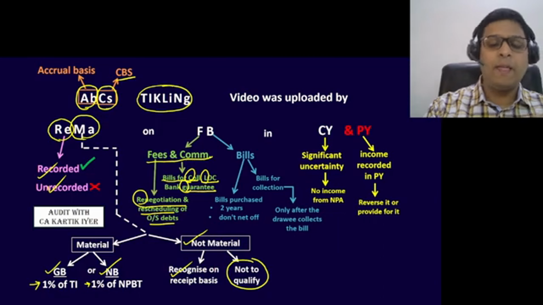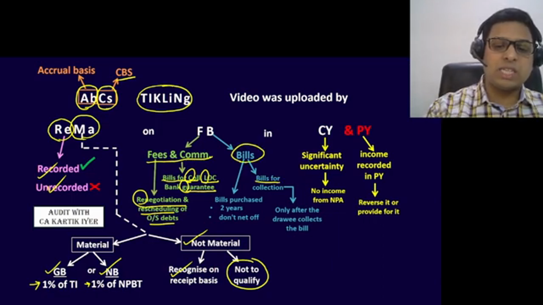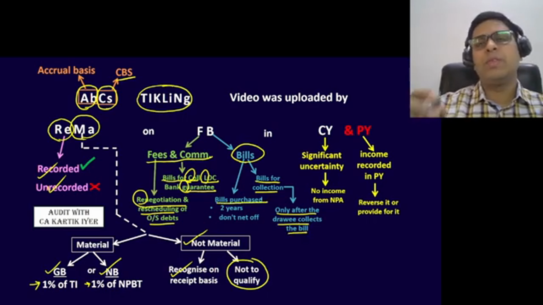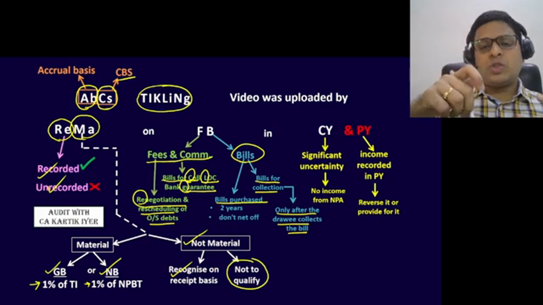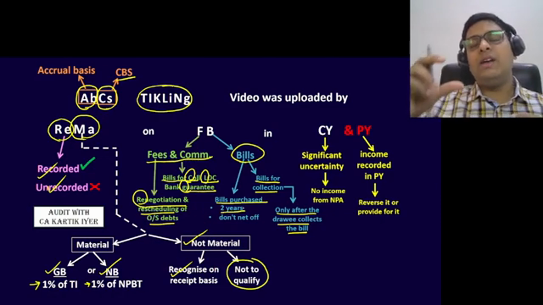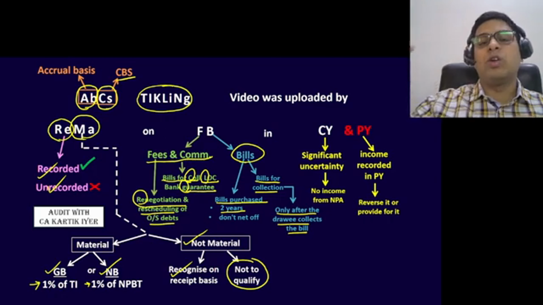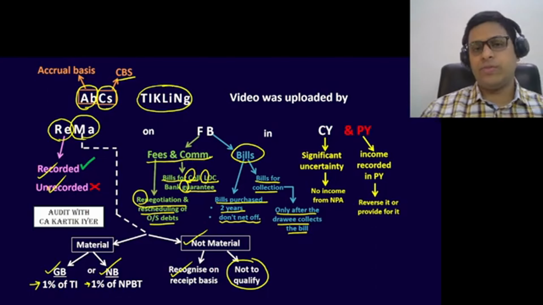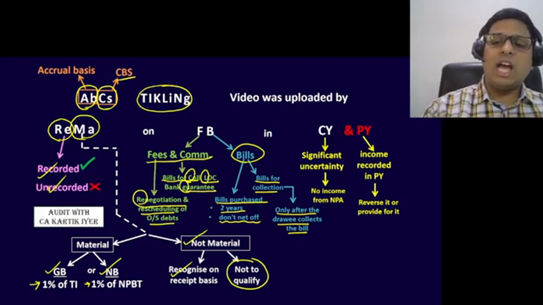Next is for bills for collection, the bank should collect the fees only after the drawee collects the bill. And finally, if the bills are purchased and discounted, the discounting charges should be apportioned between the 2 years if the year end is coming in the middle, and the discount charges earned and the discount charges spent should not be netted off. Should not be netted off. I hope you remember this. Finally, last point, very, very simple.